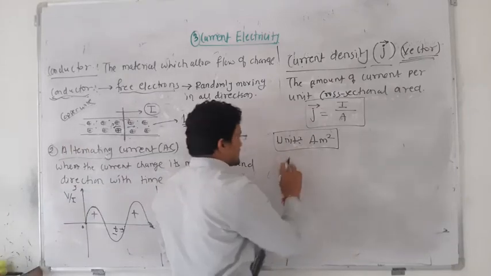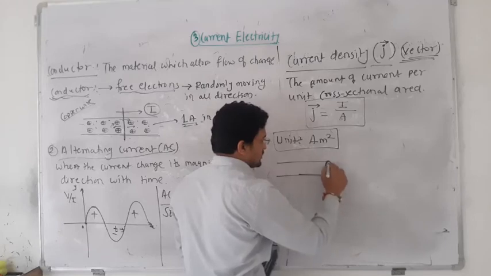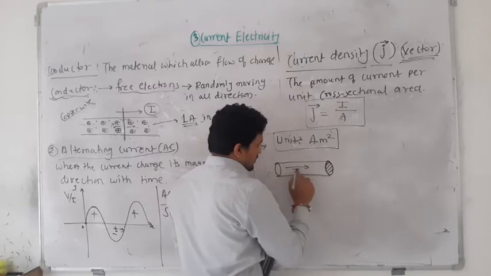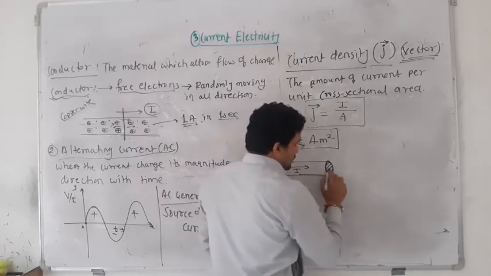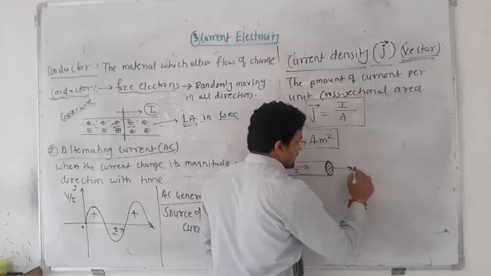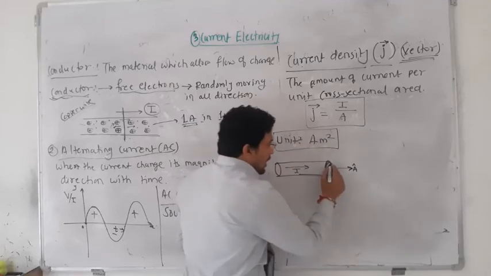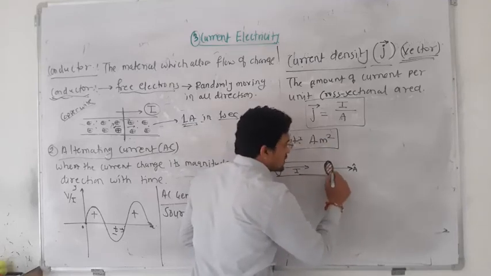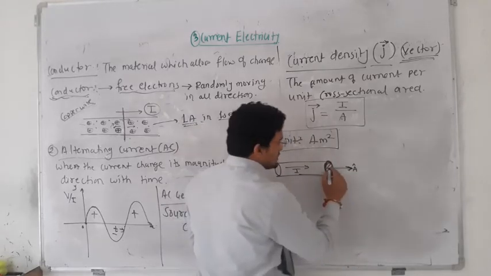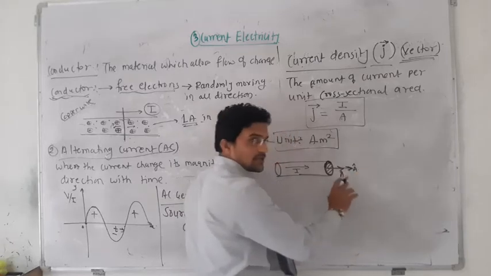Okay, so what is exactly the meaning? Suppose this is the conductor, and this is the surface area of this conductor. Electrons are moving, that means current is moving. If you plot the normal, this will be the area vector, like this. How much current is passing through this area is known as current density. In this case, the current direction and the area vector are in the same direction, so you will get